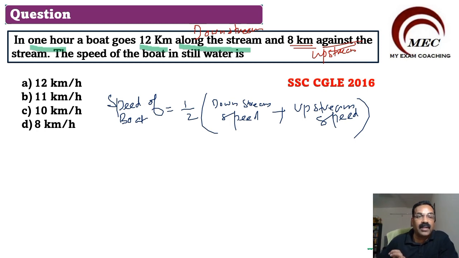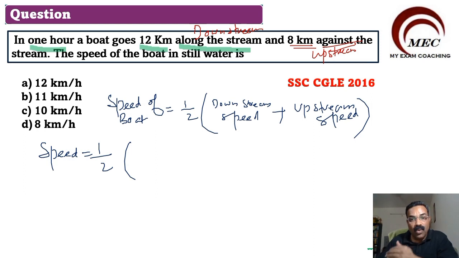Speed of the boat is given by half into downstream speed plus upstream speed. Downstream means when the boat goes along with the water, along with the stream. How much? 12 kilometers. So 12 plus upstream, which is against the water, 8 kilometer.